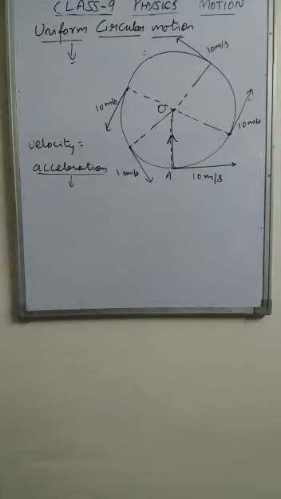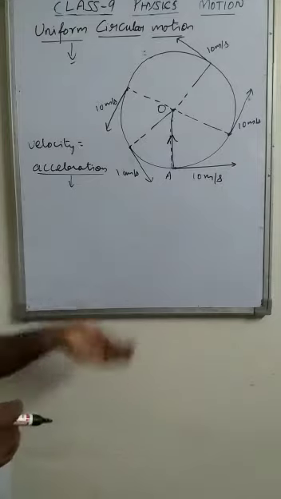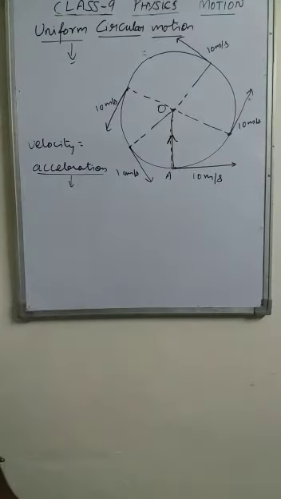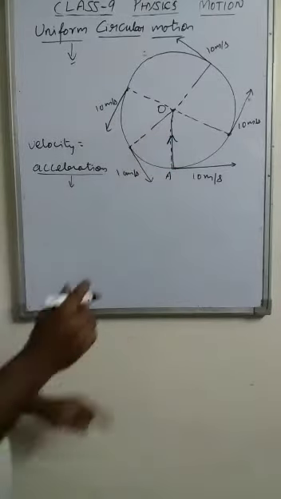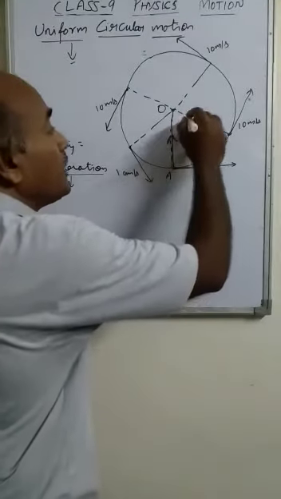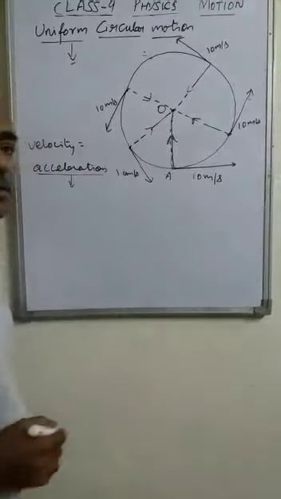Here the acceleration must have a direction. In which direction is the acceleration produced? That acceleration is always produced towards the center of the circle. It is always acting towards the center of the circle.